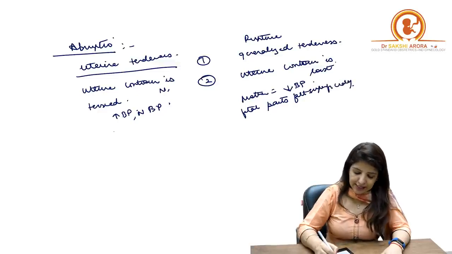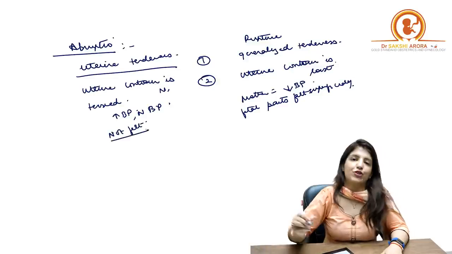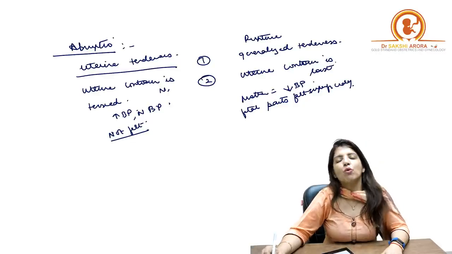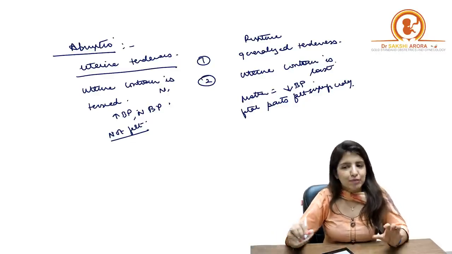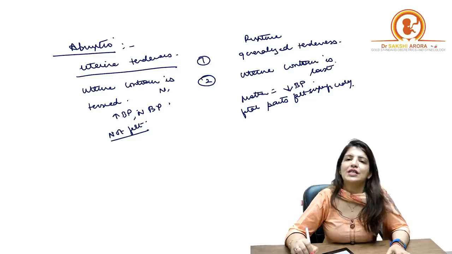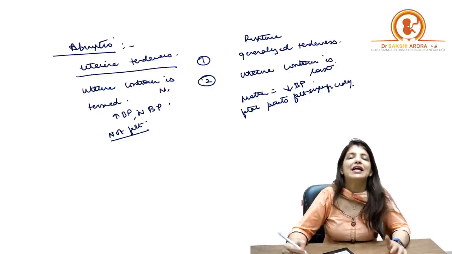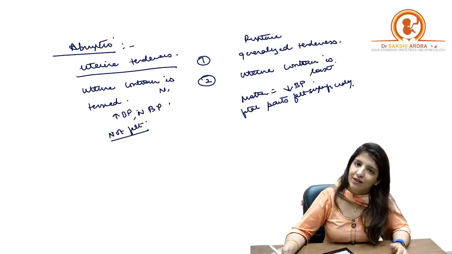Right? Whereas in case of abruptio, fetal parts are not felt superficially. So this is how you distinguish between abruptio and uterine rupture. And specifically over here, because she is a case of previous cesarean section and there is history of prolonged labor, this is a case of uterine rupture.